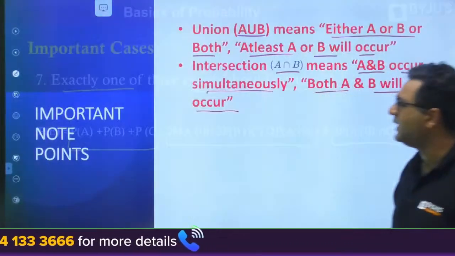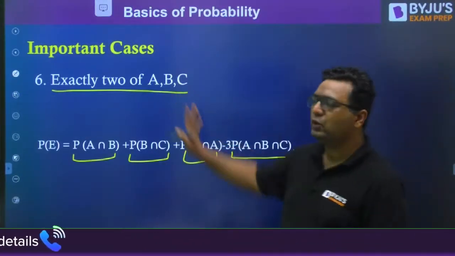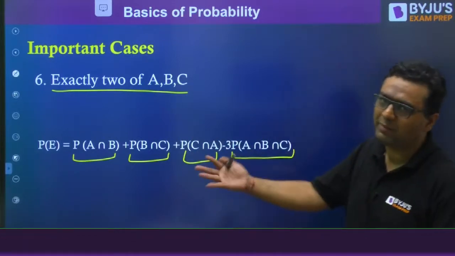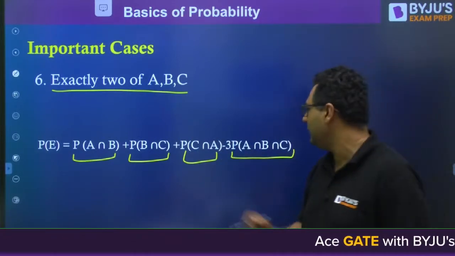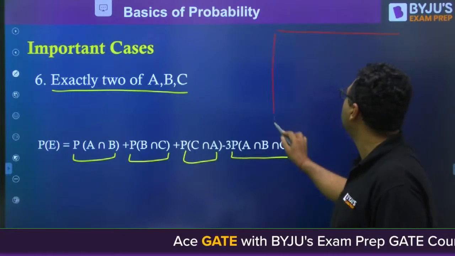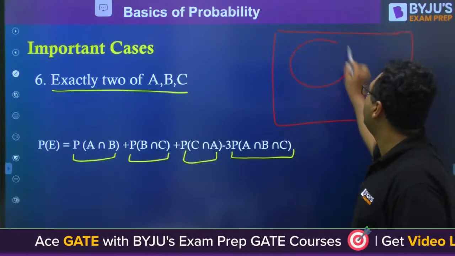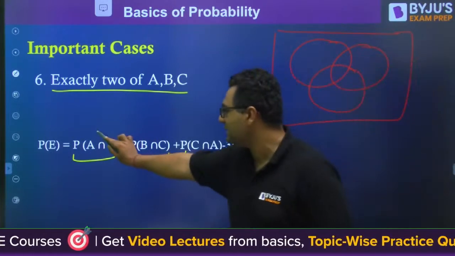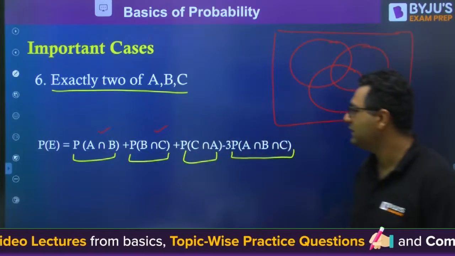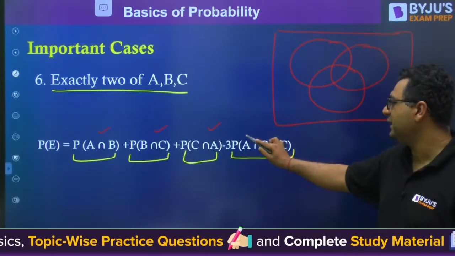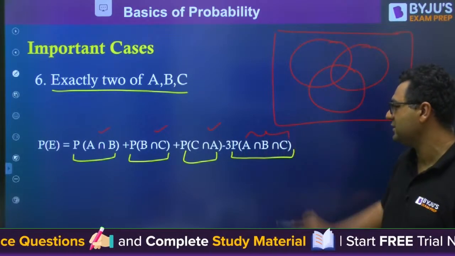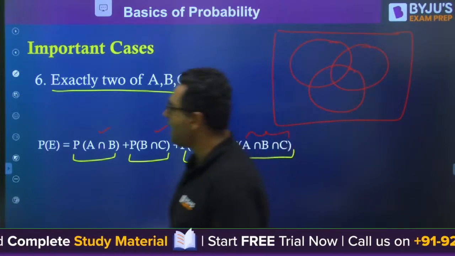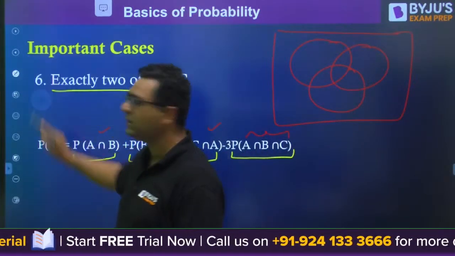Yes, the sixth case was this: exactly 2 of A, B, C. If there are 3 events A, B and C, let us say this is the Venn diagram. The formula is A intersection B, B intersection C, C intersection A, minus 3 times A intersection B intersection C. This type of thing we can also do by set theory.